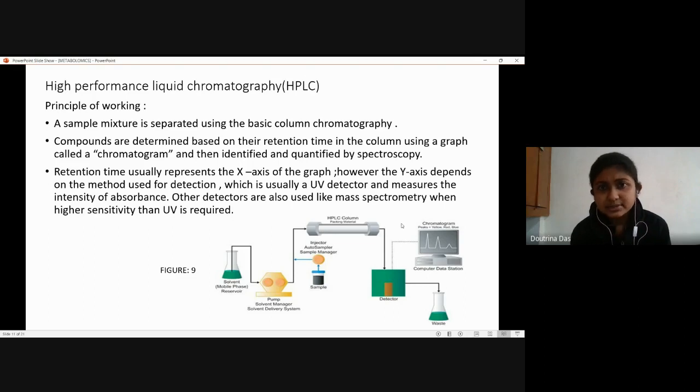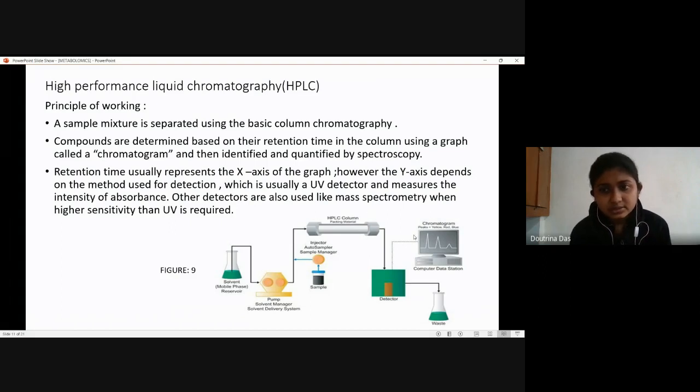So the compounds that are determined in this HPLC, the determination is based on their retention time, or the retention time of the analytes in this particular column, and the end result is in the form of this graph that is shown on the right hand side, which is called a chromatogram. And further it is identified and quantified by a spectroscopy, which I will speak later.